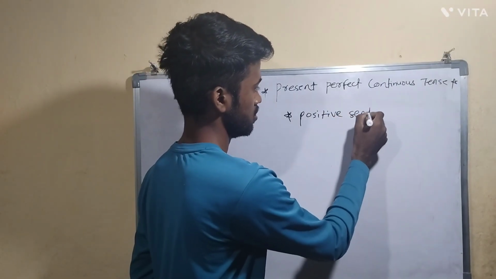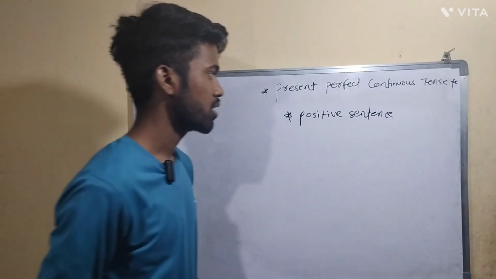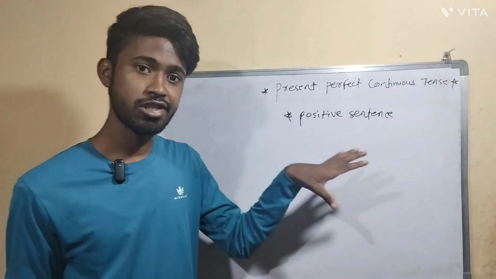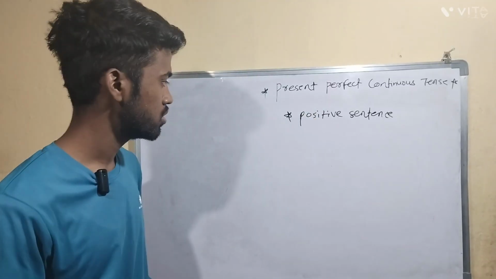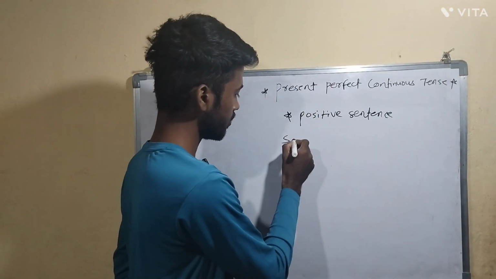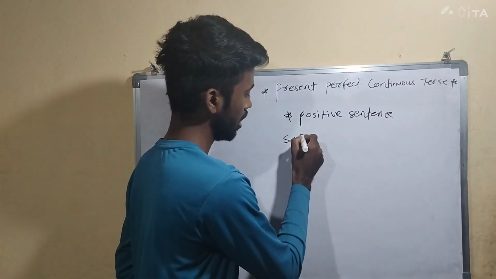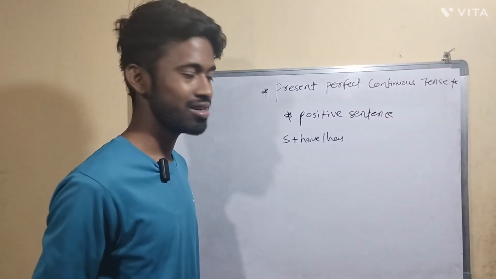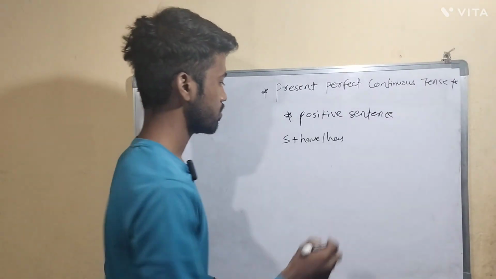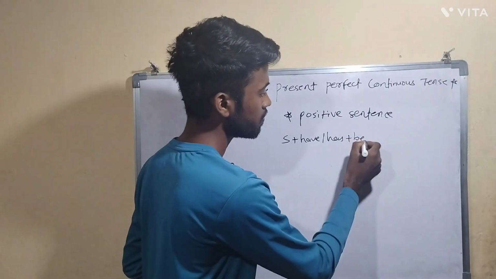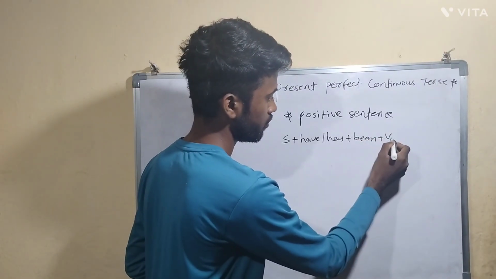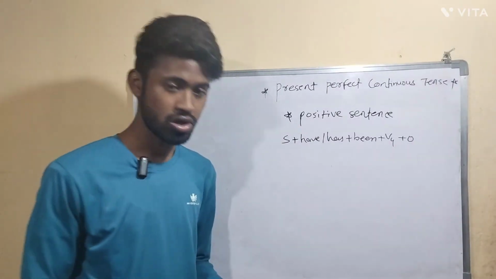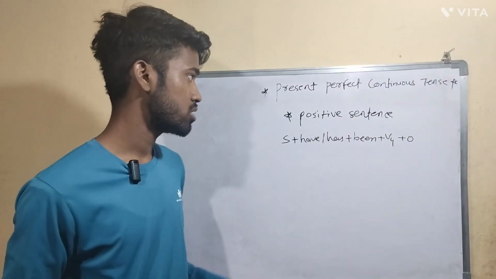Positive sentence. Okay, positive means whenever there is no negative word in a sentence, that sentence we say is a positive sentence. So here first the subject will be there. Okay, after that have or has. The difference between have and has we already discussed. Okay, in short I will tell one more time. After that been, after that the fourth form of verb, or you can say the ing form of verb, and in the last the object. So what is the structure of present perfect continuous tense?